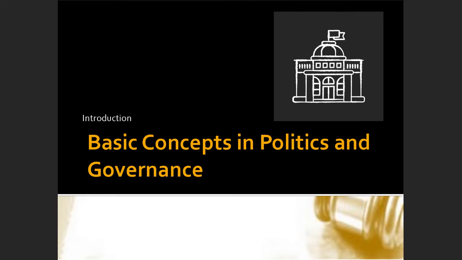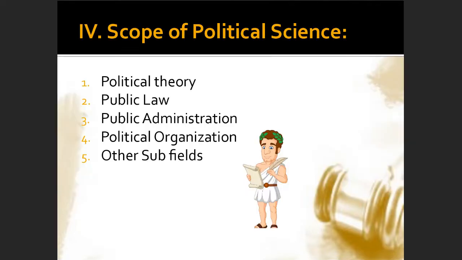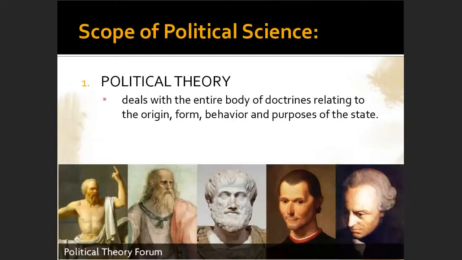Now let us go to the scope of political science. What are its coverages? We have political theory, public law, public administration, political organization, and other subfields. Okay, we will cover that in this discussion. The first one, political theory. It deals with the entire body of doctrines relating to the origin, form, behavior, and purposes of the state.